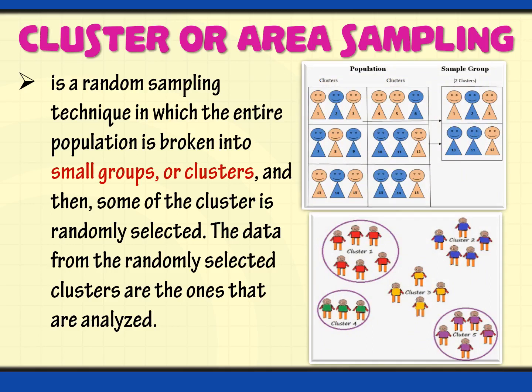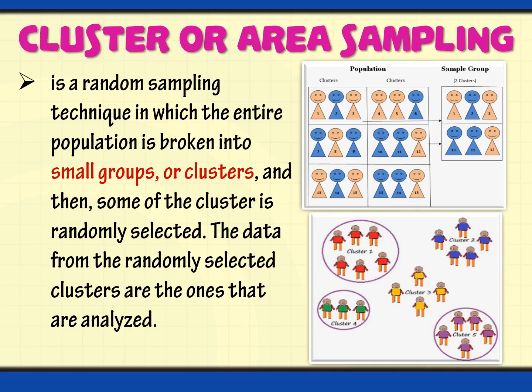Then you write those names, cluster 1, cluster 2, cluster 3, on pieces of paper, and you put them in a bowl. Okay, and then you need to select two clusters. All you have to do is randomly pick a number from the bowl. For instance, if you pick cluster 2, all those members in cluster 2 will be selected. And then you pick another piece of paper inside the bowl. For example, you get cluster 4. So all those members in cluster 4 will be included in the selection.